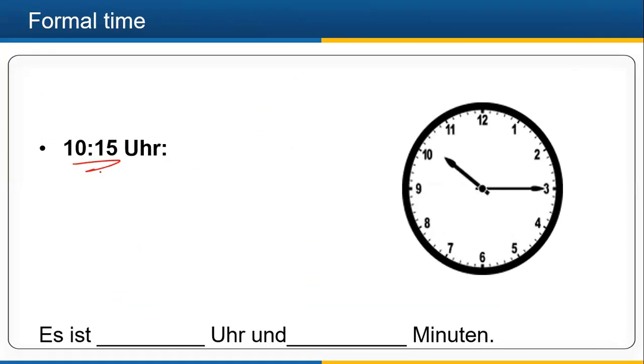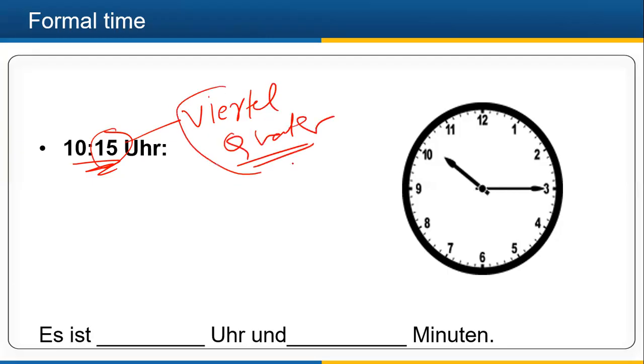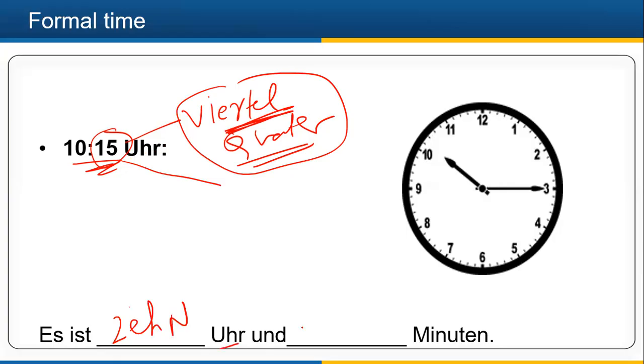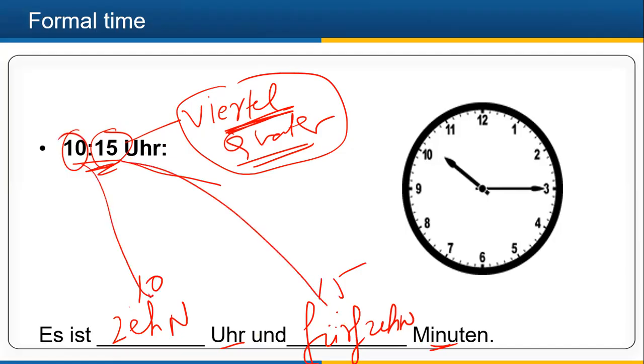Similarly, here it is 10:15. In informal, for 15, I use the word viertel, which means quarter. But here I am not using viertel. I will just use 15. So es ist 10 Uhr und 15 Minuten. It is 10 o'clock and 15 minutes. You should not write viertel here.